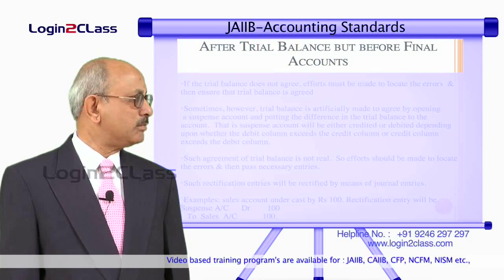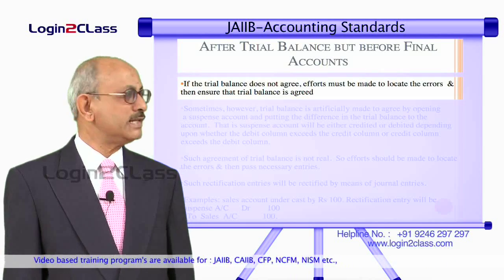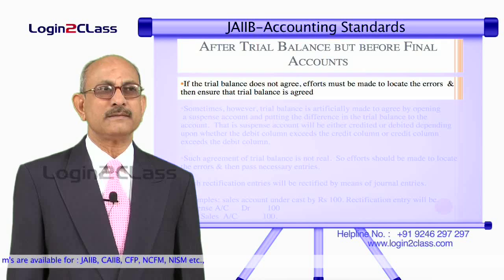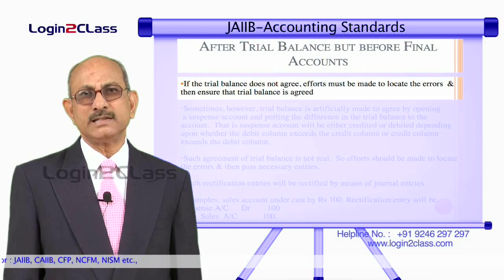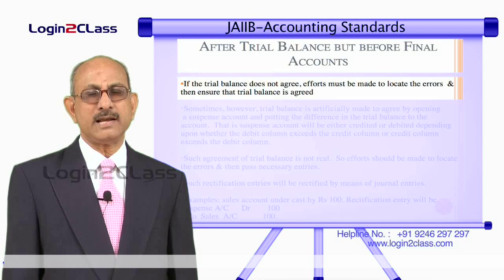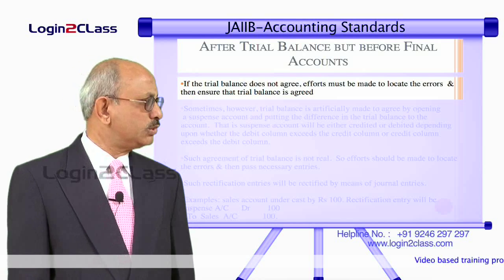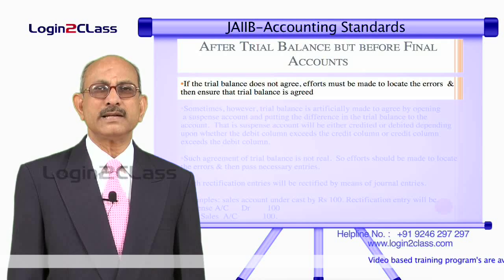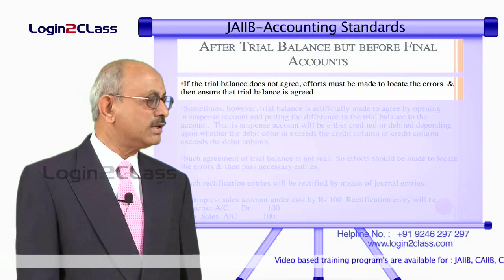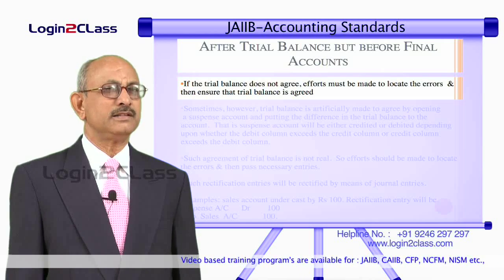Sometimes, however, the trial balance is artificially made to agree by opening a suspense account and putting the difference in the trial balance to that account. Let us say the trial balance debit side is in excess by 500 rupees, that is, the credit side is lower by 500 rupees. So, instead of trying to locate the error and spending time, we can balance it artificially by introducing another entry on the credit side, that is, credit suspense account by 500 rupees, so that both the sides tally. And if the credit side is more, then the debit side can be made to tally with the credit side by introducing a debit entry in the suspense account.